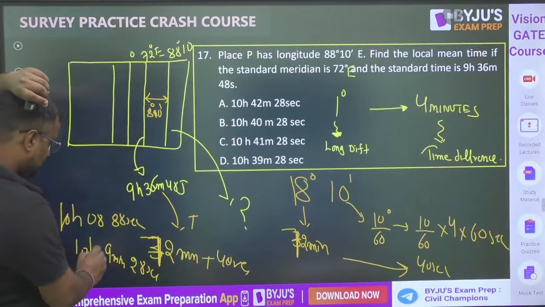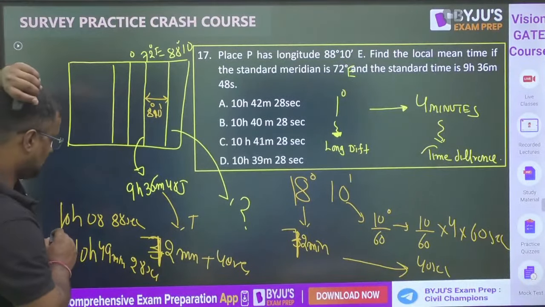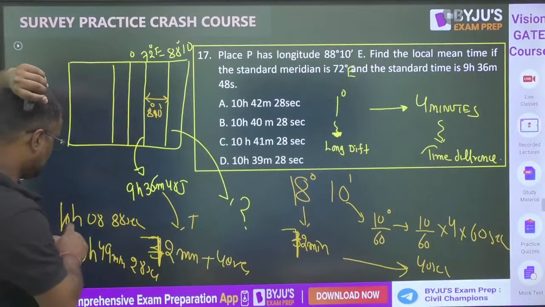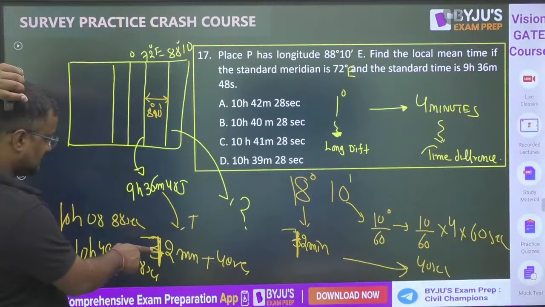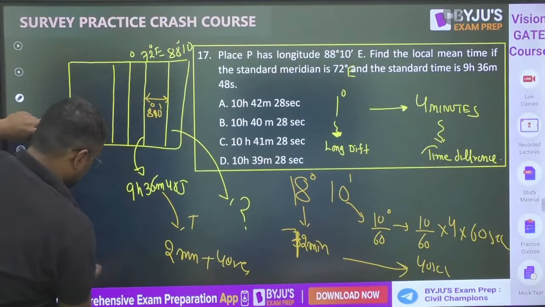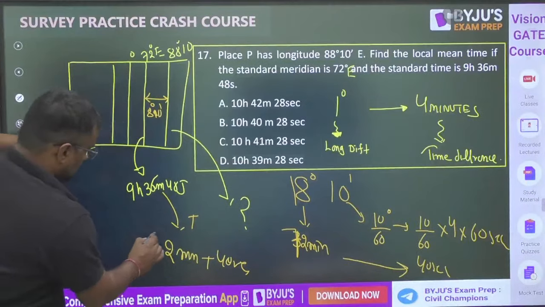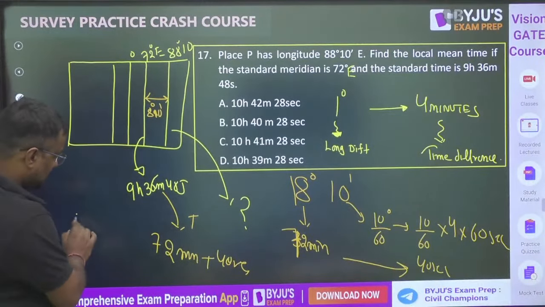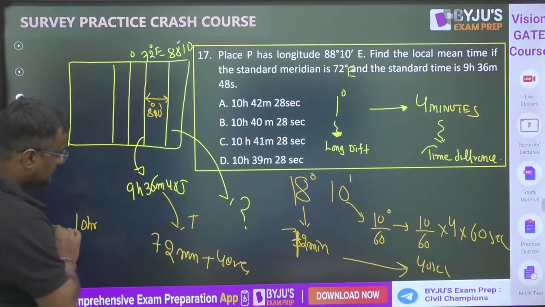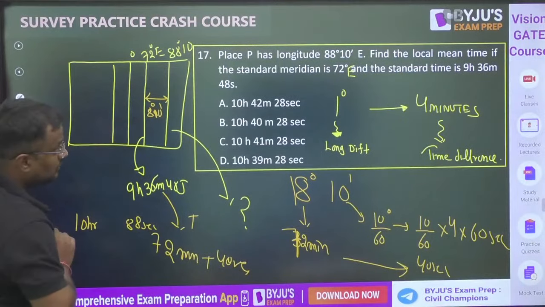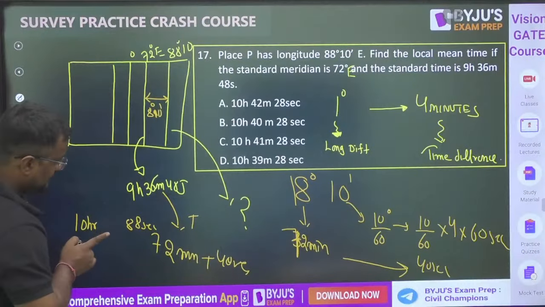Okay. So it will be 49 minutes. 10 hour. We are losing by how much? 10 hour 36 plus 72 minutes na. So it is how much? 36 and 72. So we can write 10 hour. Okay, 48 and 40 will be 88 seconds. That we'll see later on. Okay, and 36 and 72 is how much?